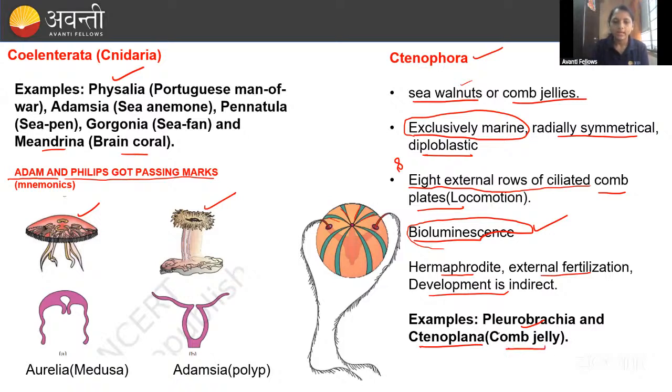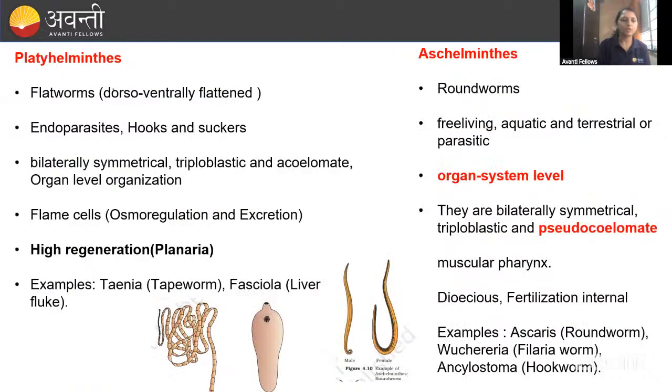This is about the Ctenophora. Remember the diagram. This is the Pleurobrachia. Okay. Fine. Then coming to the Platyhelminthes, guys.